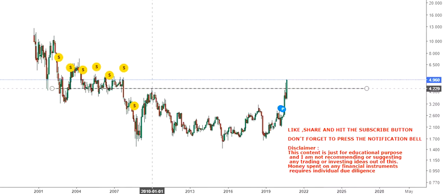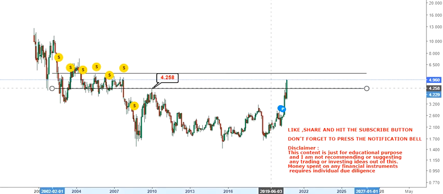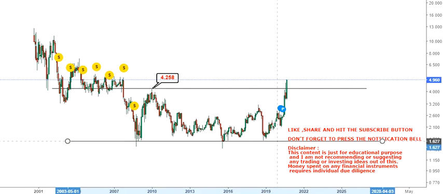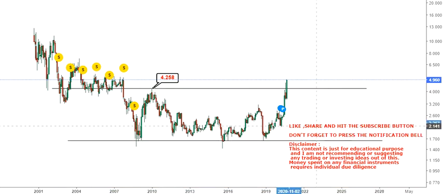You can see the stock is indeed making a breakout from its 2010 highs, or above the 2010 highs, which was at 4.25. So it has made a breakout, and now the 4.25 level will definitely act as a support. Previously it was the resistance and now it will act as a support, and the stock was inside this trading range for the past 10 years.